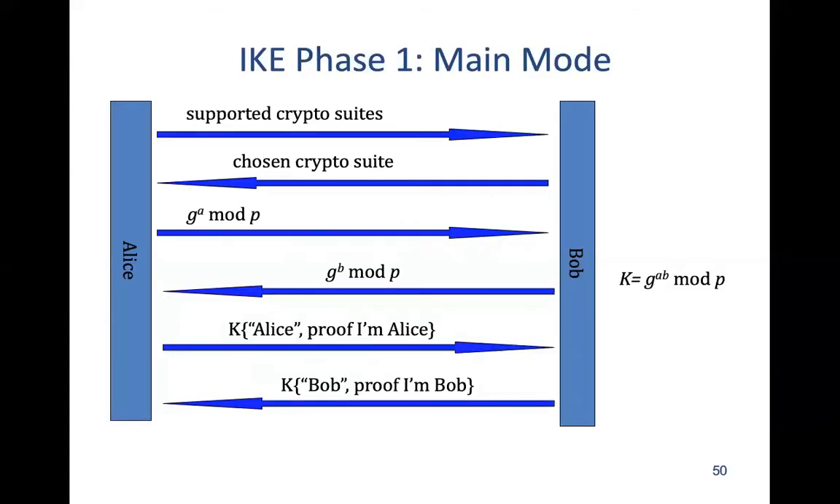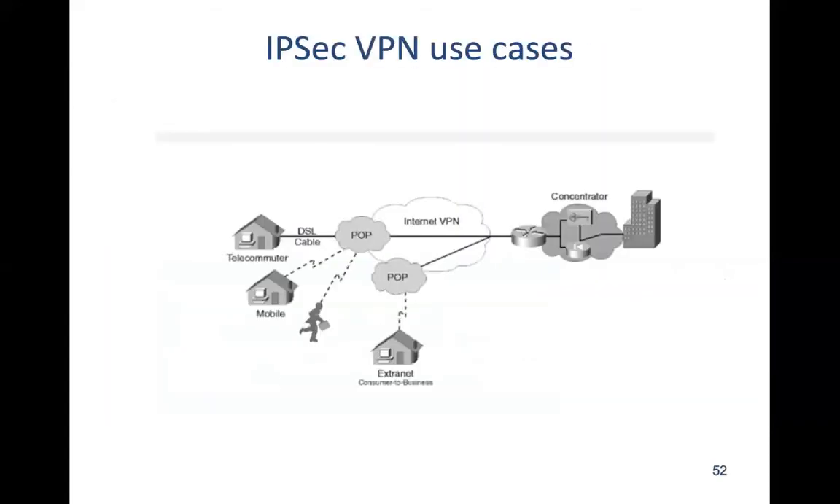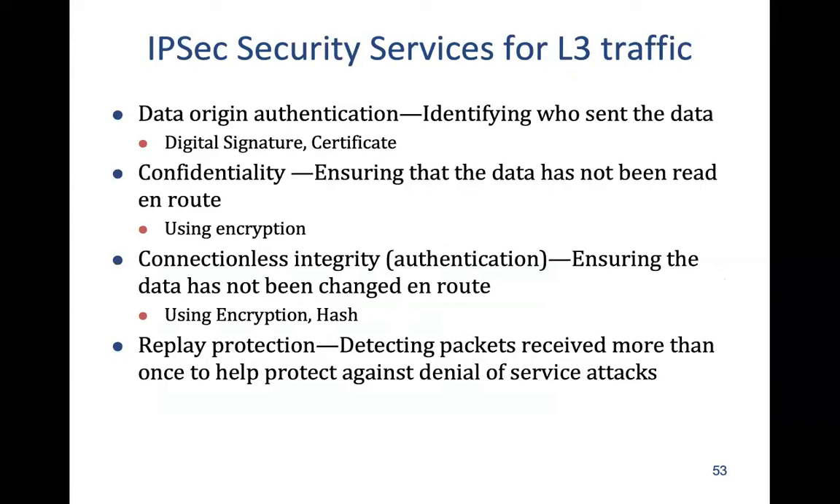Okay, so this is all about IPsec. Use cases we have already discussed. When somebody wants to connect over VPN to a corporate office or to somebody else, then they can use IPsec. So it achieves data origin authentication, confidentiality, connectionless integrity, and replay protection. Replay protection we have not studied here. It's with the use of a nonce.